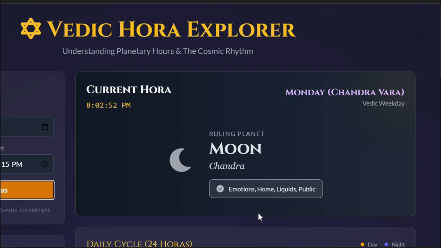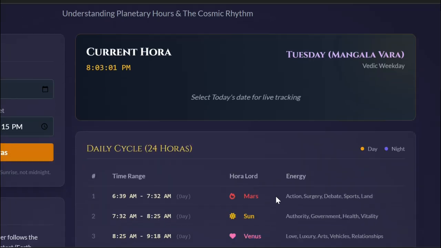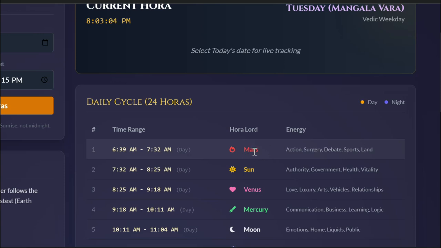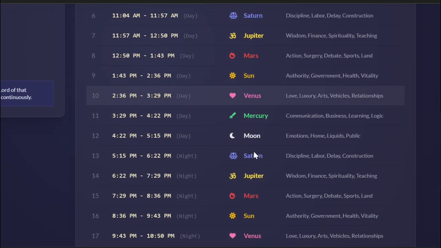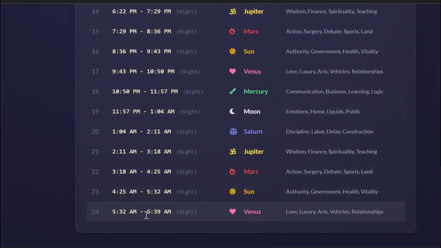Okay, let me just change the date. So tomorrow the first hora is of Mars, right? Going on in the same sequence, tomorrow's last hora will be of Venus. Then after Venus what will come? Mercury. So the day after tomorrow, the first hora will be of Mercury.